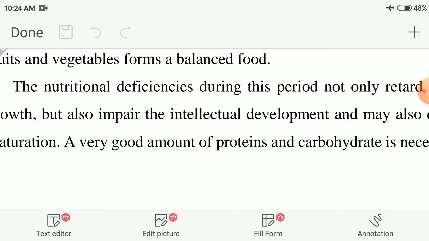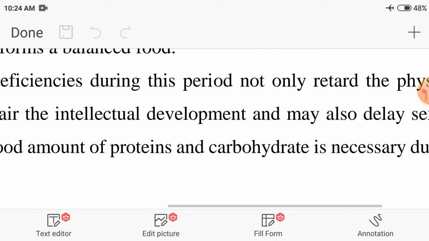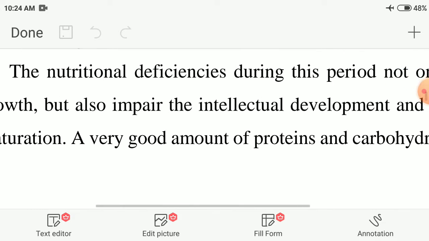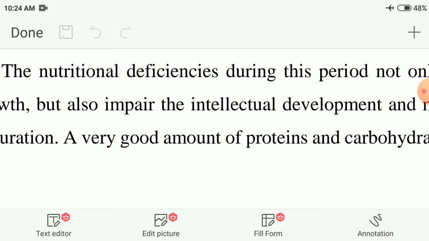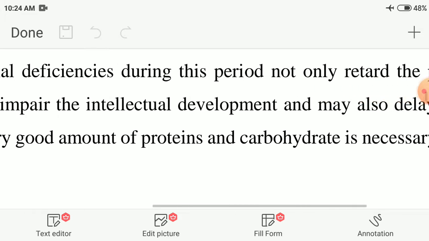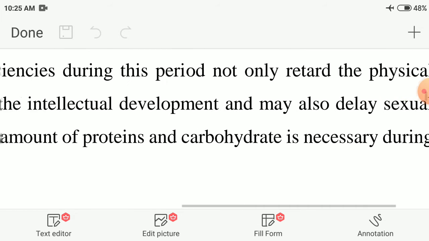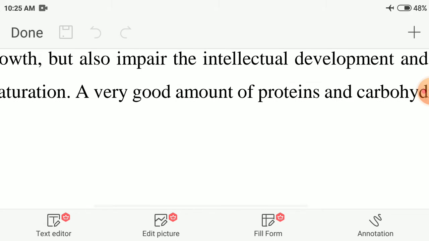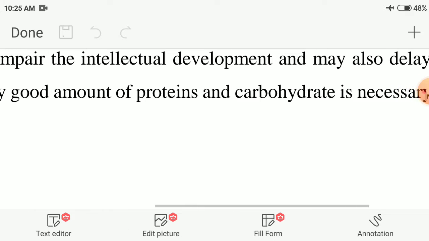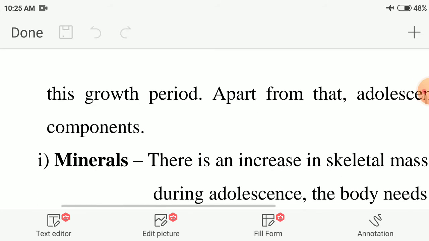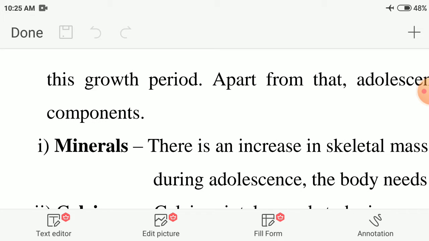Nutritional deficiency during this period not only retards the physical growth, retard meaning reduces, but also impairs intellectual development, the growth of primary and secondary sexual organs, and may also delay sexual maturity. A good amount of proteins and carbohydrates is necessary during this growth period, the adolescent period.